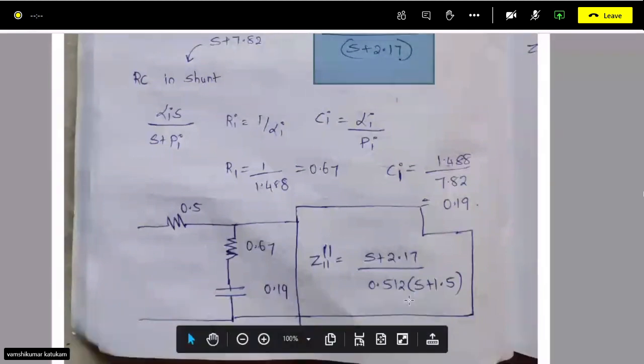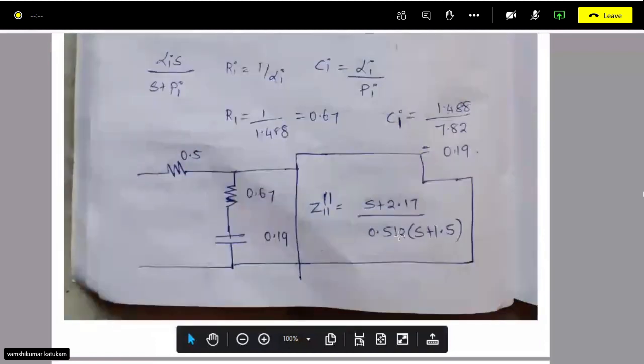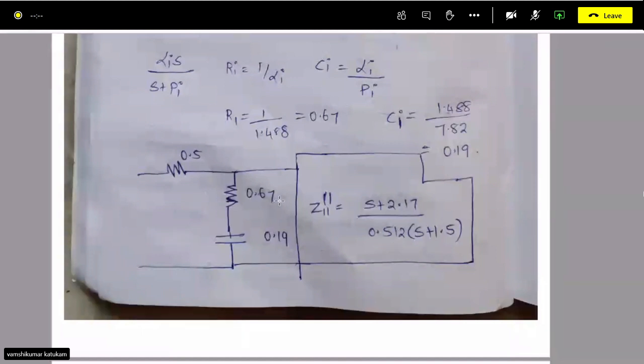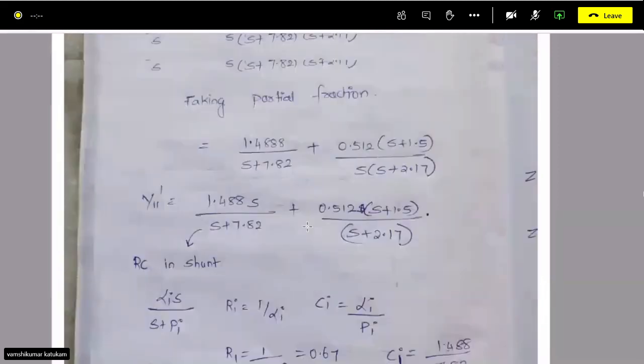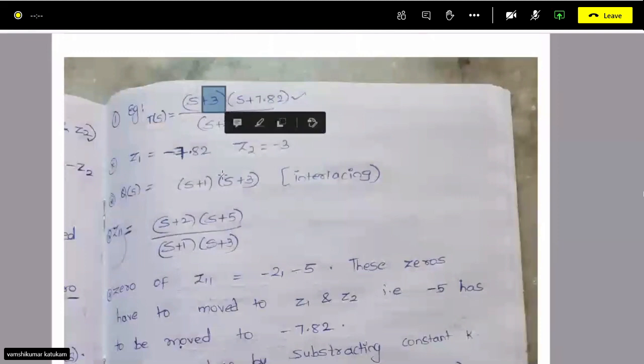We are not done with the problem. Up to here we have this impedance function. We have shifted one zero of Z11 to the one zero of the transfer function. Now we have to shift it to the other zero. What was the other zero of the transfer function? S equal to minus 3.